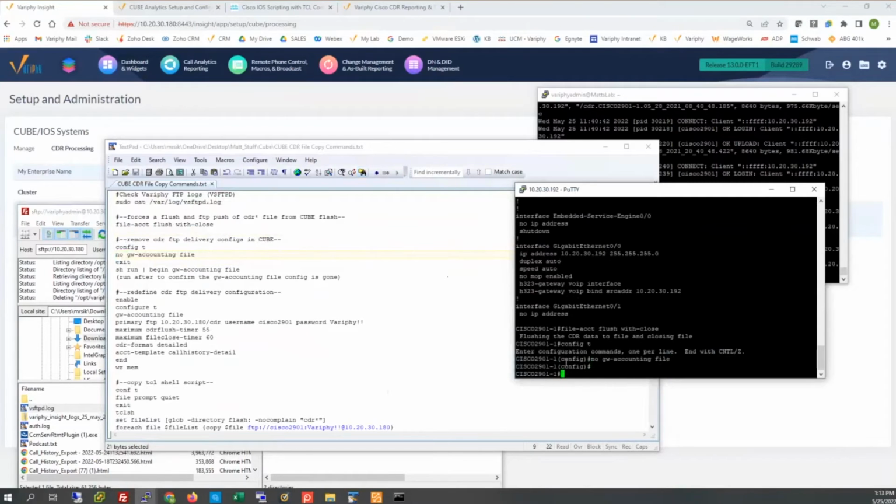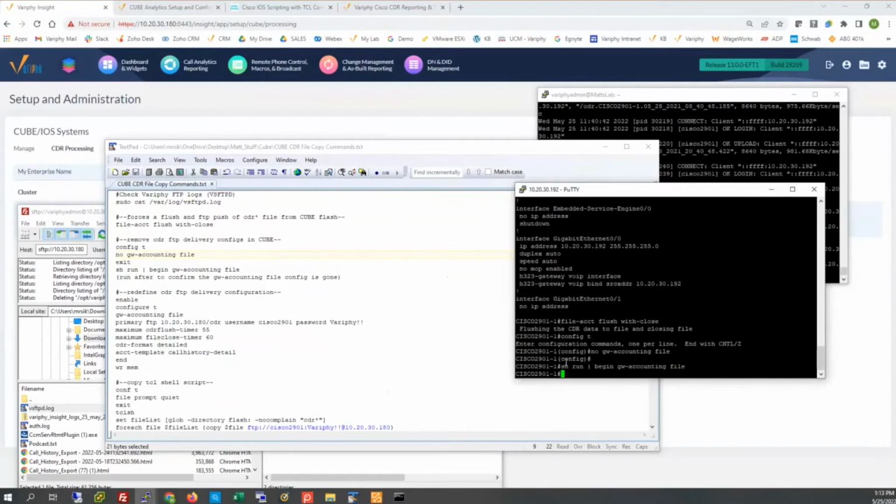And we will jump out of that. Show run, begin, GW accounting file. And there's no definition, nothing comes back. Okay, so it has been wiped. So this is me just kind of reconfirming right there.